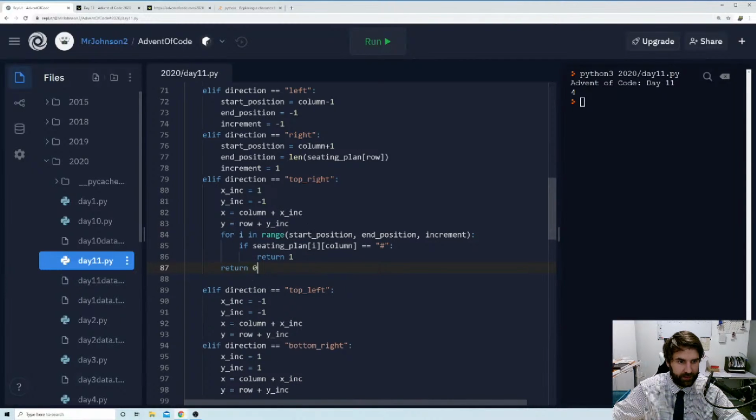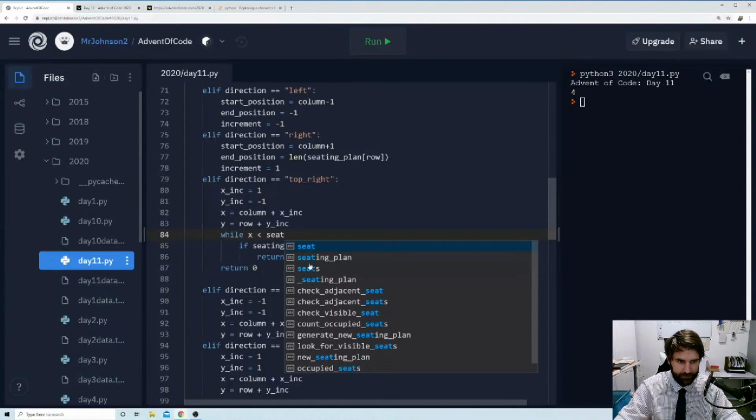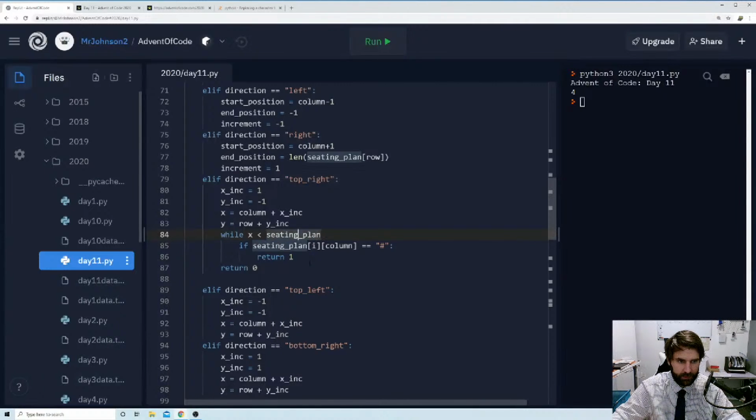And we're going to go for I in, we don't really want an I. We just want to say while X is, so X is always getting bigger in this one. So while X is less than the length of our seating plan, and X is the column. So we want seating plan row.